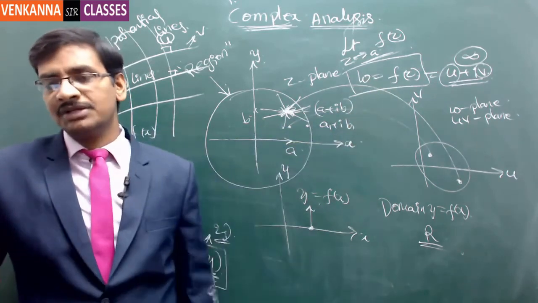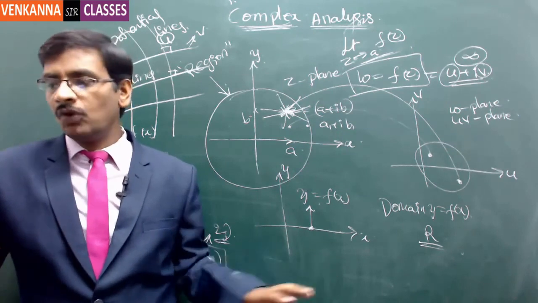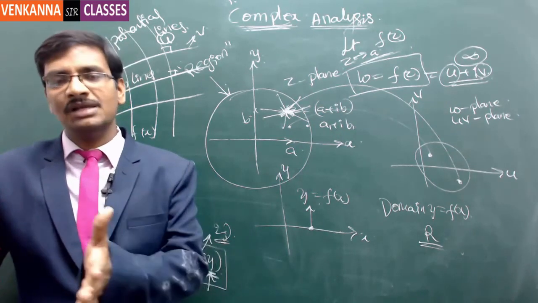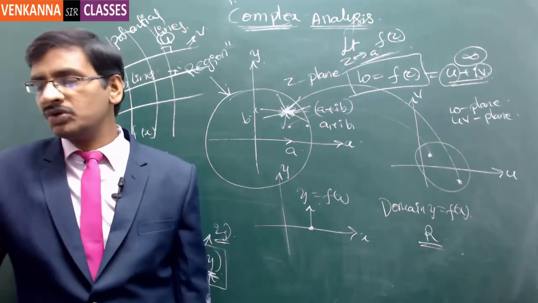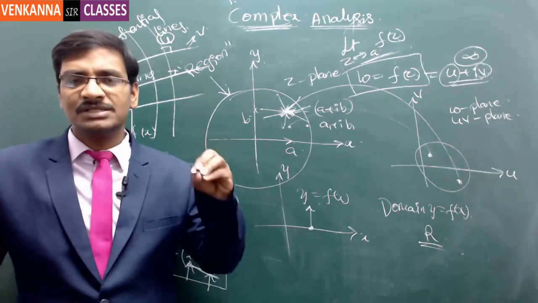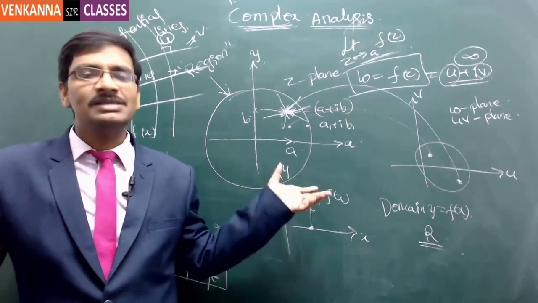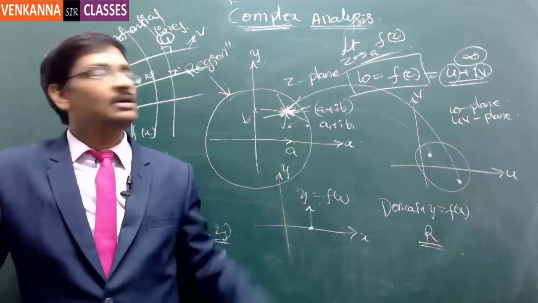This is another application. If you take the heat flow again, the heat flow lines and the heat potential lines will be exactly perpendicular to each other. This is exactly the reason most of the engineering applications depend on complex analysis. But to summarize, the entire thing is just understood.